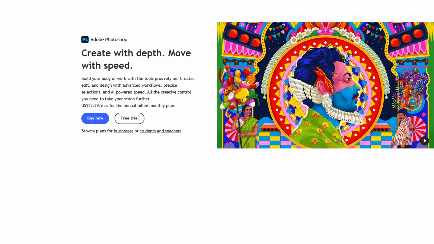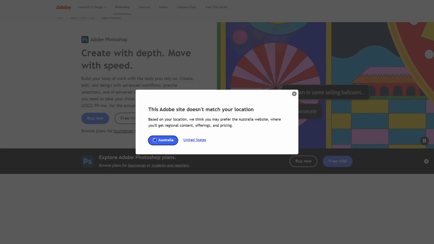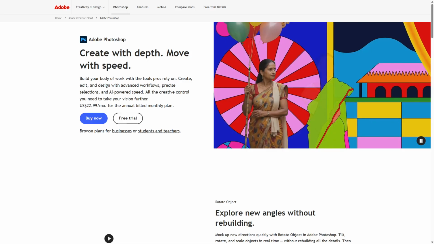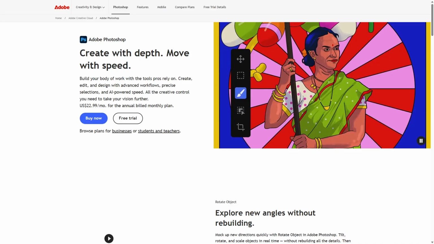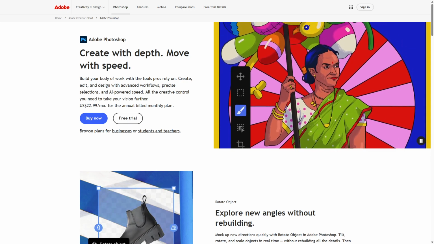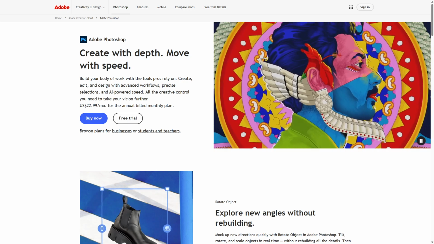Evoto AI and Photoshop are both powerful photo editors, but serve different needs. Evoto AI focuses on AI-driven automation to simplify editing, while Photoshop offers detailed manual control for professionals. Core difference lies in ease of use versus depth of customization.